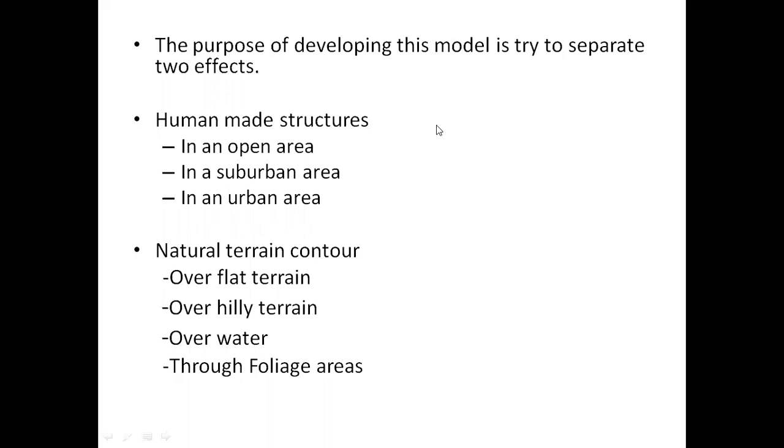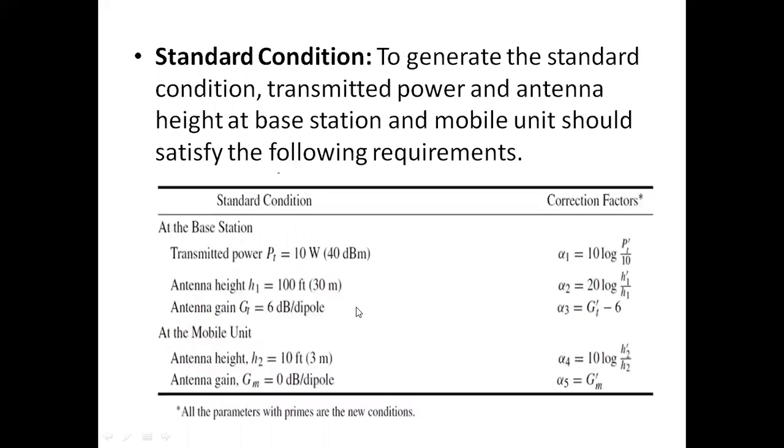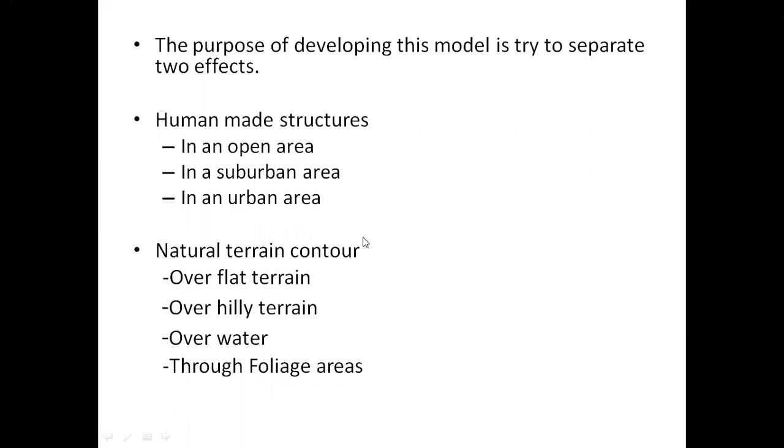In human-made structure, we can have some open area, suburban area, or urban area. In terrain contour, we may have some flat terrain, some hilly terrain, some over-water area, and some forest area. Depending on that area, we can have some difference in signal coverage. So before going to find out the model, we should separate these two effects, that is, human-made structures as well as natural terrain contour. This model is used for that.